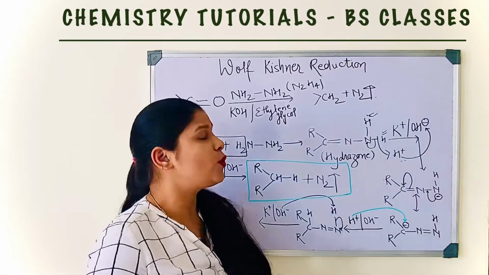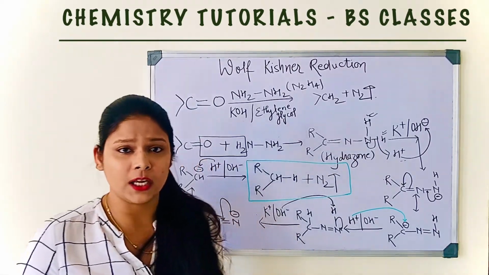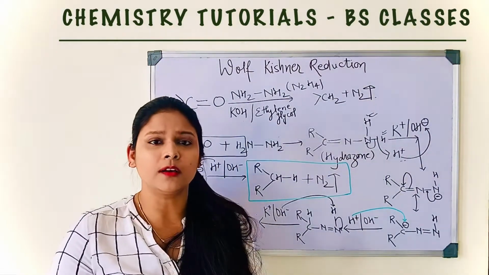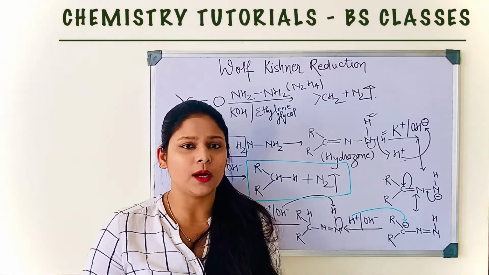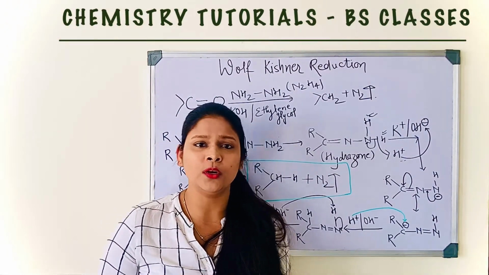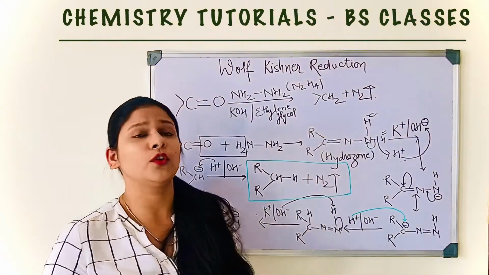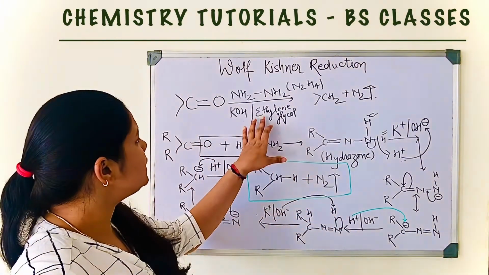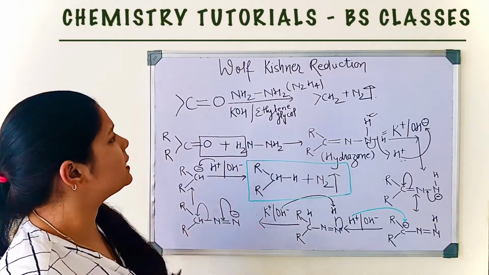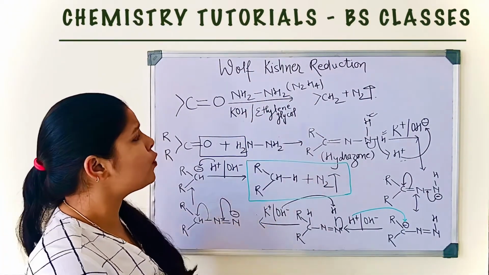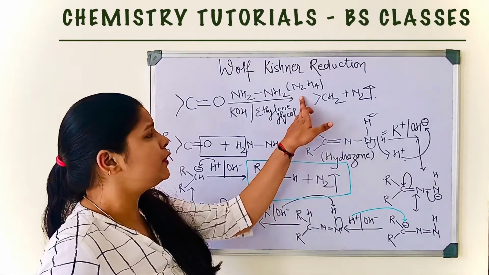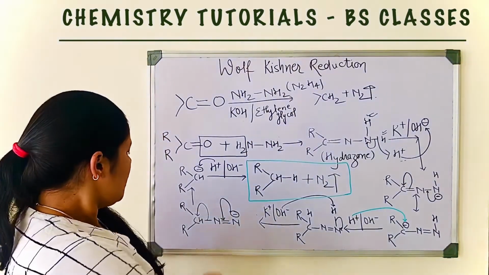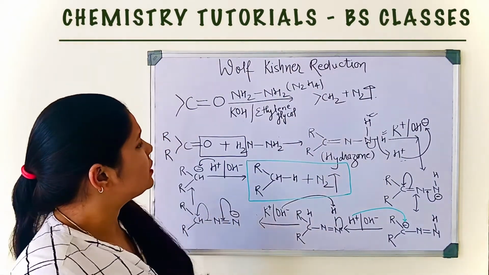The important point for the Wolff-Kishner reduction is that it is used for the reduction of only carbonyl compound, that is aldehyde and ketone, and it is also used for the preparation of alkane. And the reagent used in this reaction is hydrazine. The molecular formula of hydrazine is N2H4. Now this is the complete Wolff-Kishner reduction.